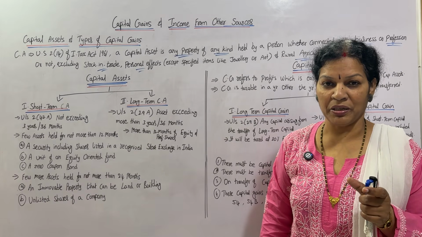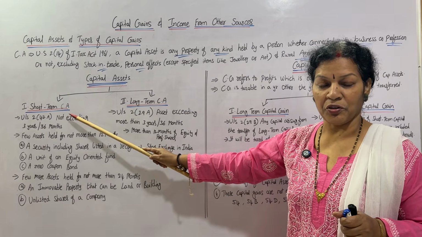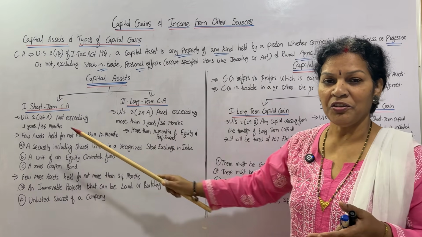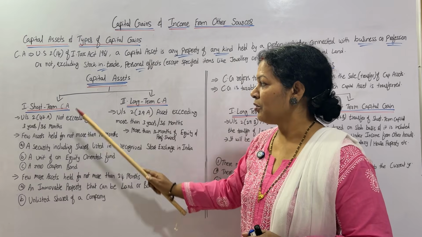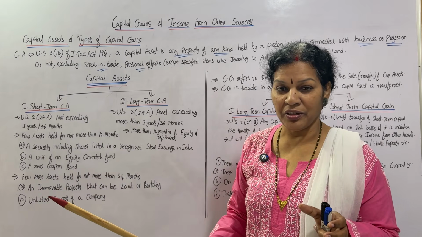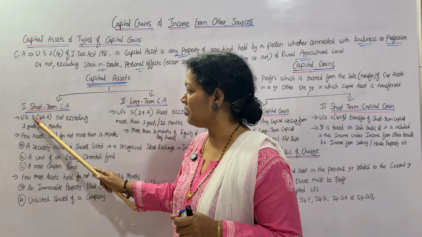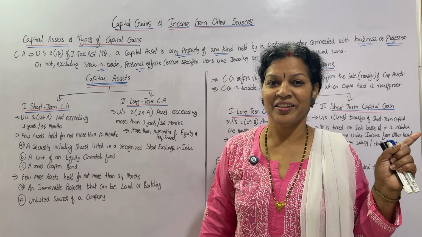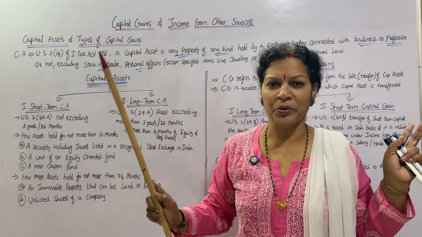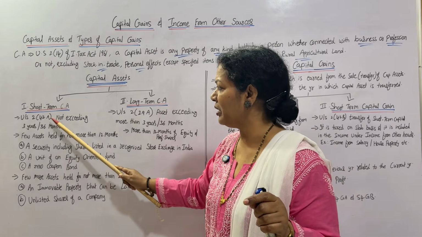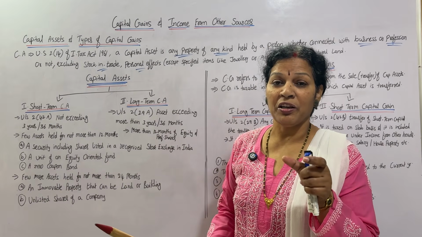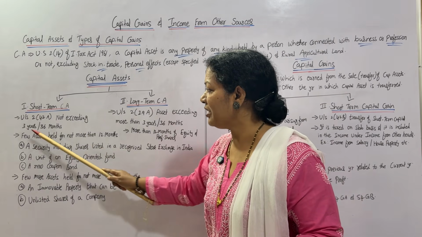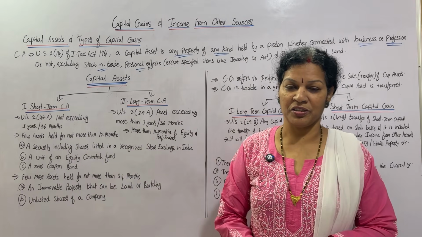Now we will focus on capital assets. How many types of capital assets are there? 2 types are there: short term capital asset and long term capital asset. What is a short term capital asset? This is clearly mentioned under section 2 subsection 42A, easy to remember. It says that a short term capital asset is an asset held for not more than 3 years or 36 months.